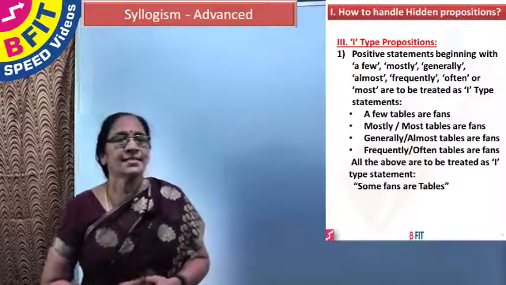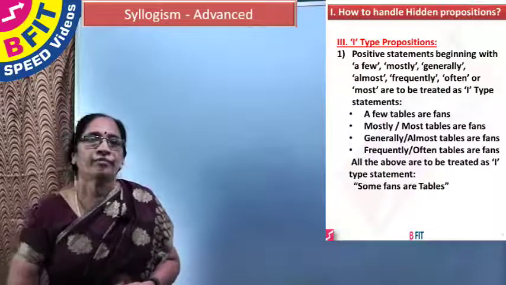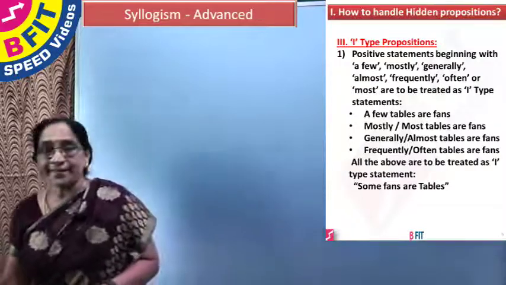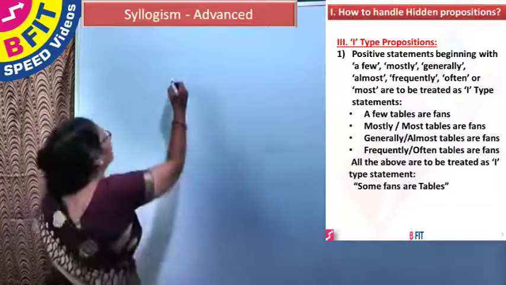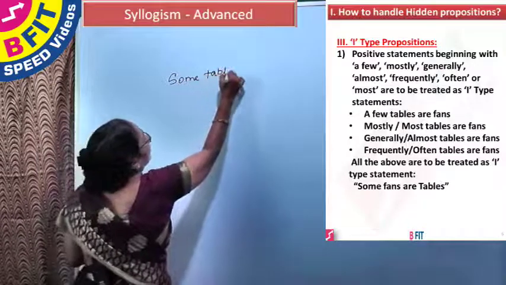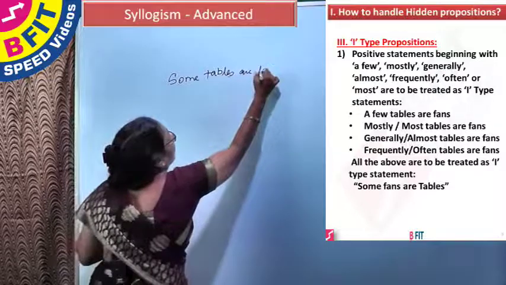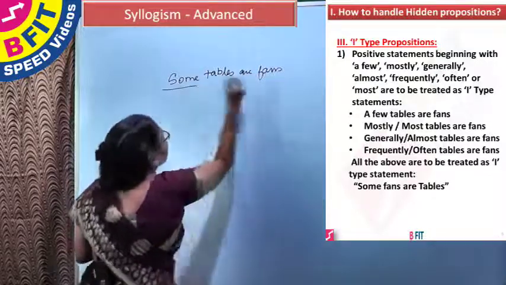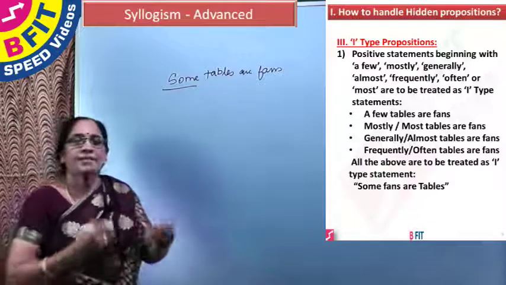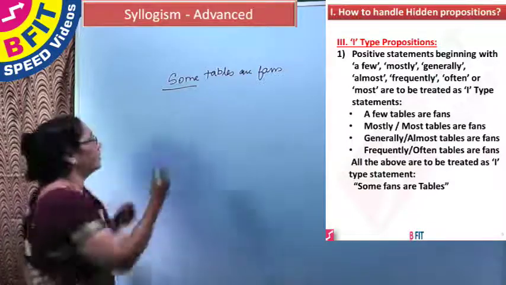Now let us discuss a different type of I-type proposition. Generally, what do we know as an I-type proposition? Some tables are fans is an I-type proposition. The same has been modified as